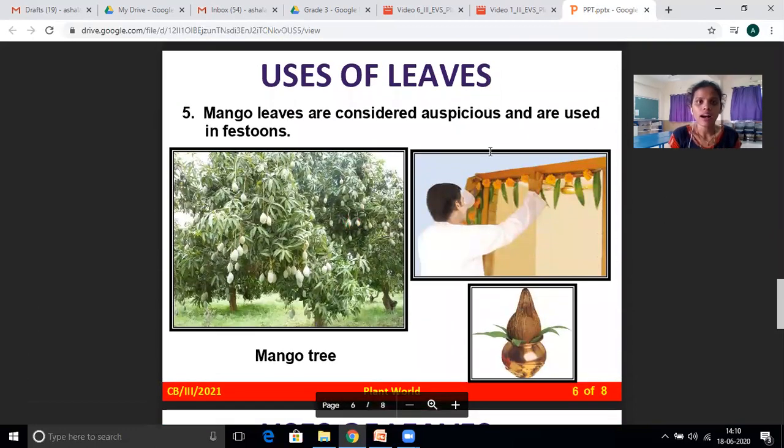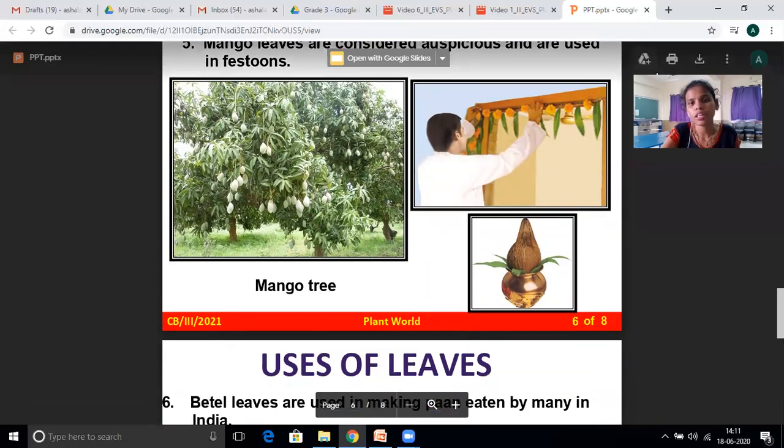Mango leaves are considered auspicious and are used in festoons. See, we can observe in the mango tree, leaves we are using for some decorations, or some function time, during marriage time we are using for that. Sometimes we are using for this also.